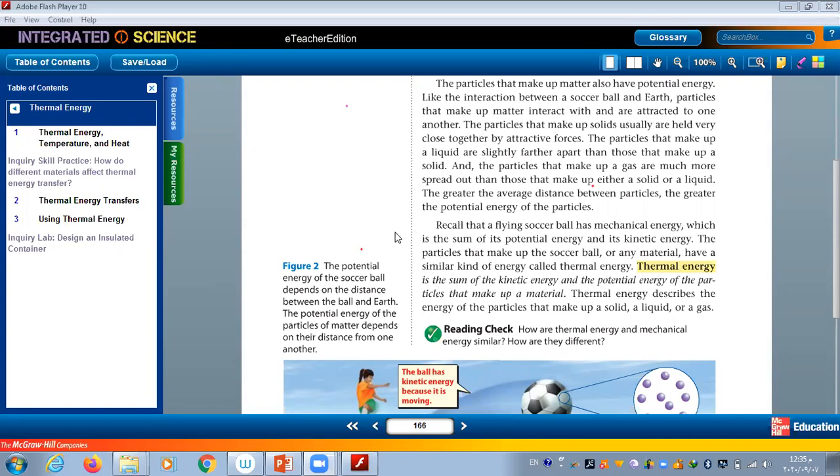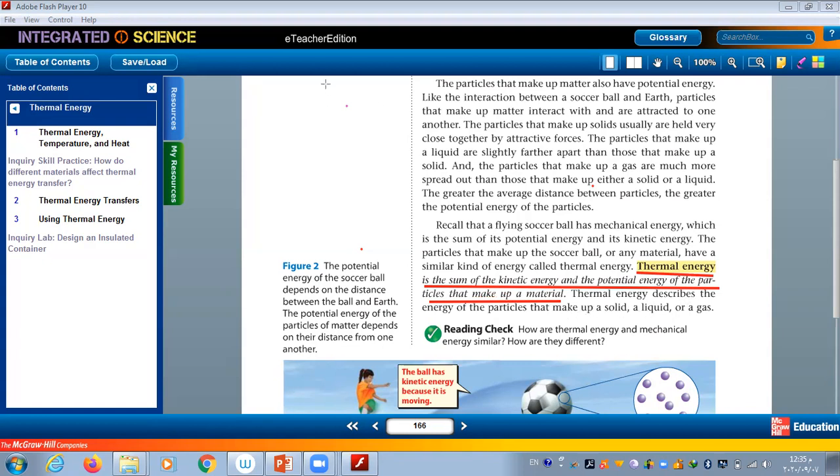Recall that a flying soccer ball has mechanical energy, which is the sum of its potential energy and its kinetic energy. The particles that make up the soccer ball or any material have a similar kind of energy called thermal energy. Thermal energy is the sum of kinetic energy and potential energy of the particles that make up a material. Thermal energy describes the energy of the particles that make up a solid, a liquid, or a gas.